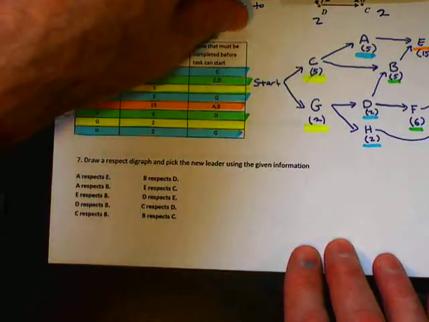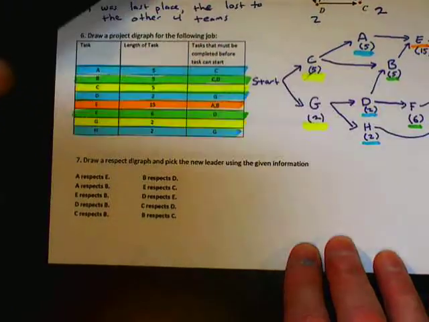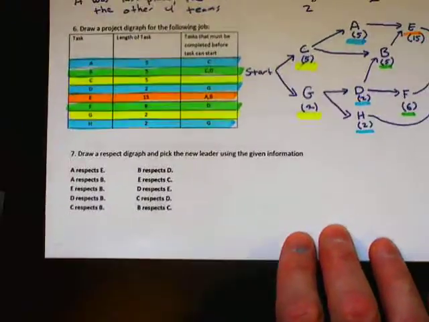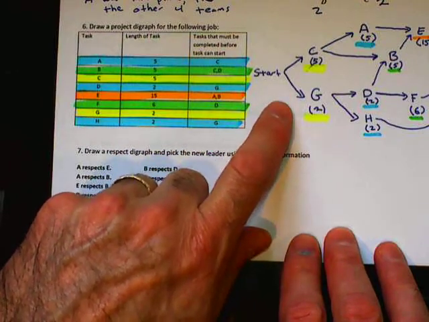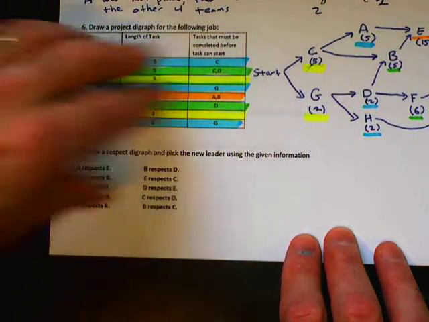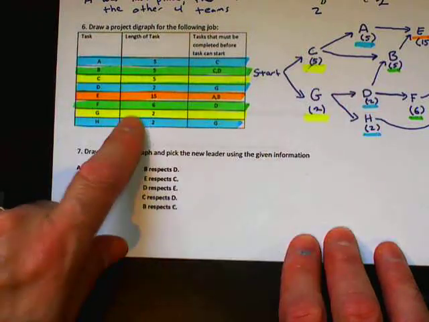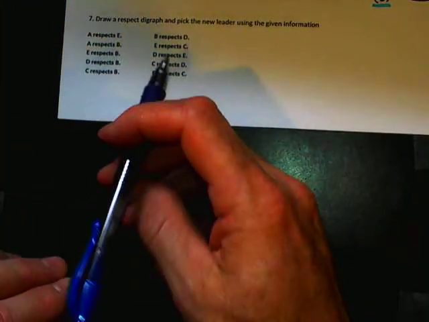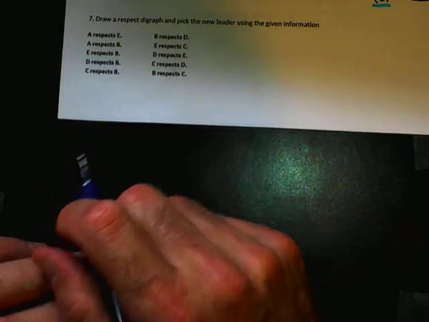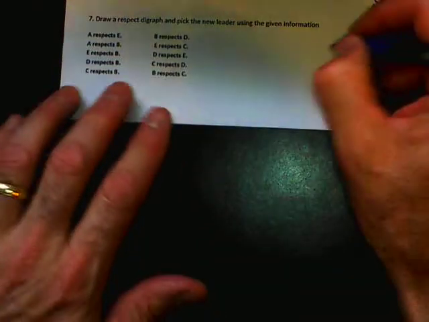Okay, one last question was with respect to graphs, which I think is a little easier. This one you have to use some logic, and that is something I'm going to ask you to do. So you should be able to look at a table and make the graph. You should be able to look at a graph and make a table. Okay. Now the last question that's here is a respect graph, and we have A, B, C, D, and E.